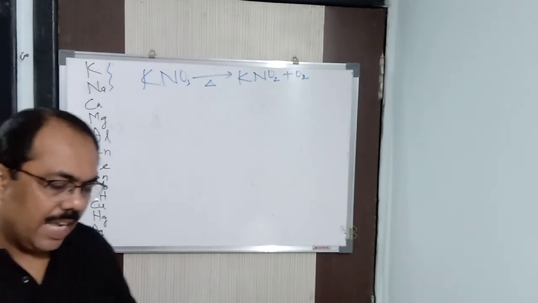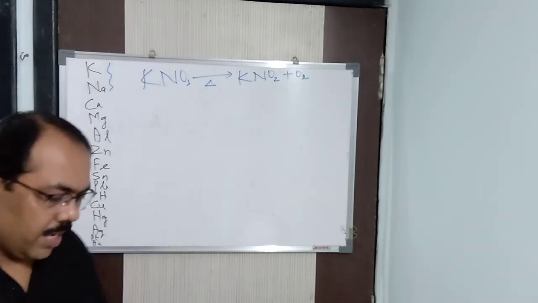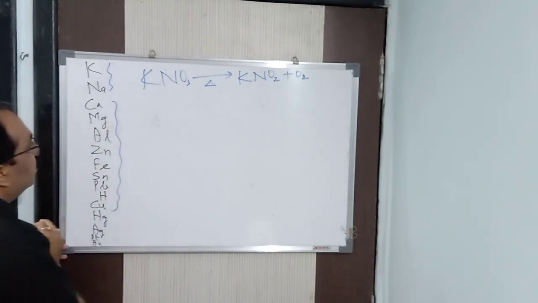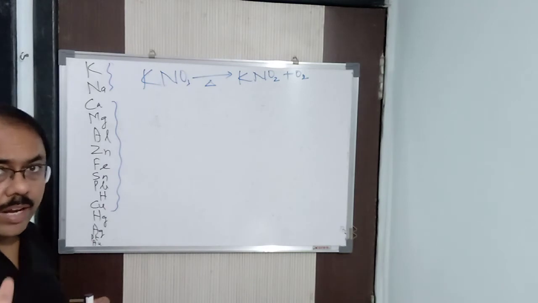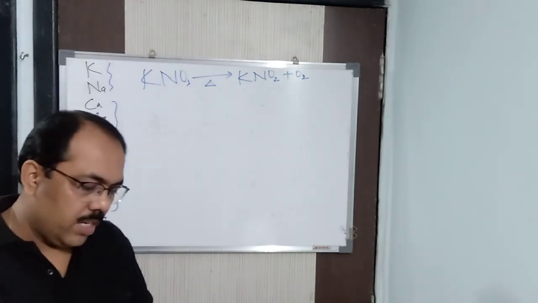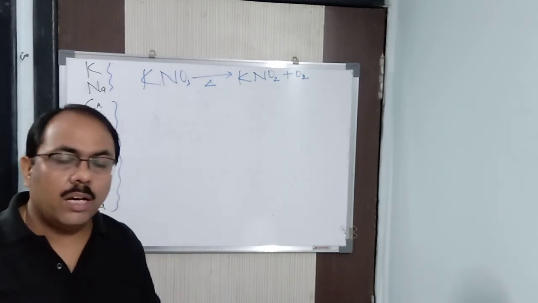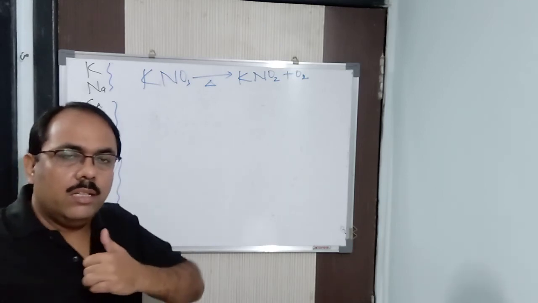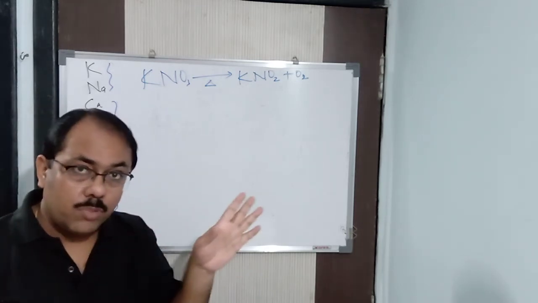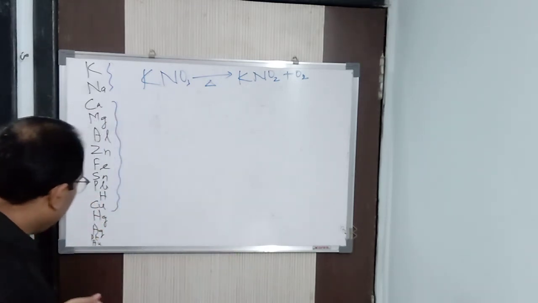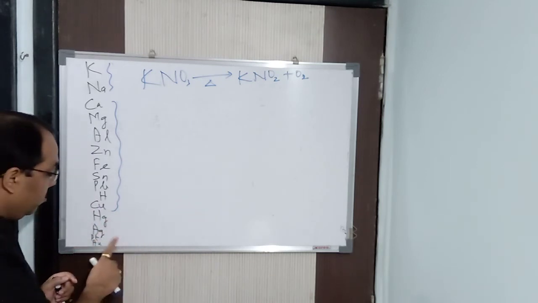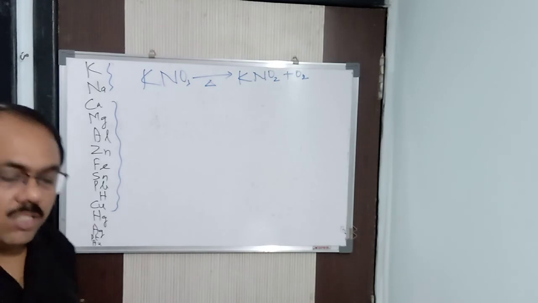Now coming from calcium to copper, their oxides are stable to heat. You may write down all these things. Make a note. Calcium oxide, aluminum oxide and zinc oxide are stable to heat. They do not decompose on heating. Only, as I said, mercury and silver oxides decompose on heating into the respective metal and oxygen.